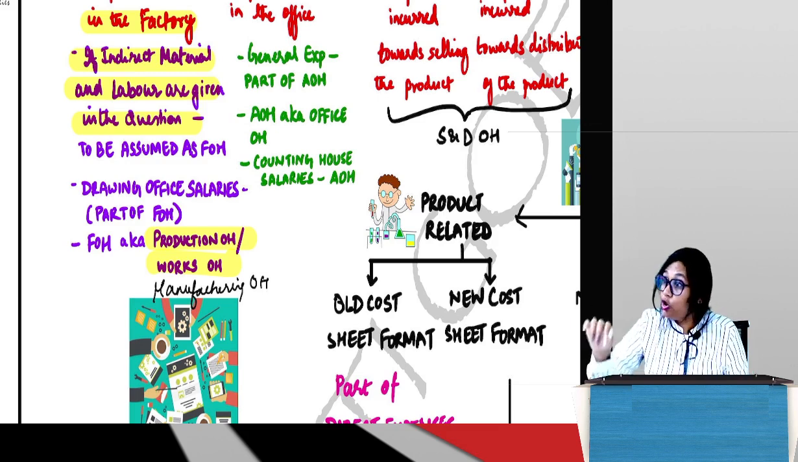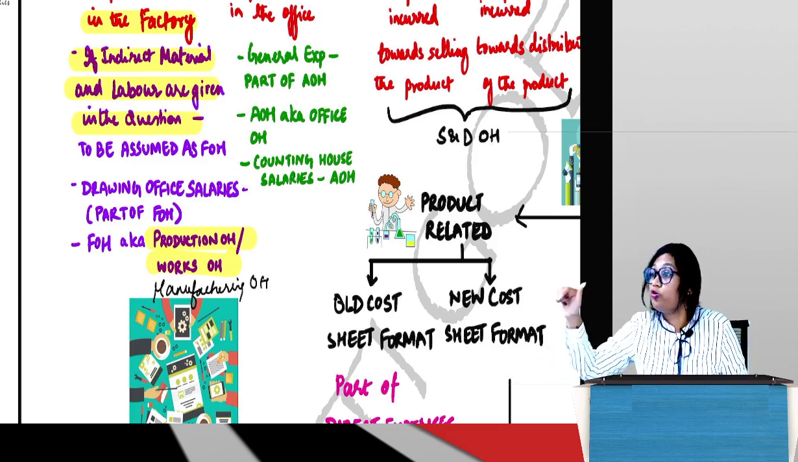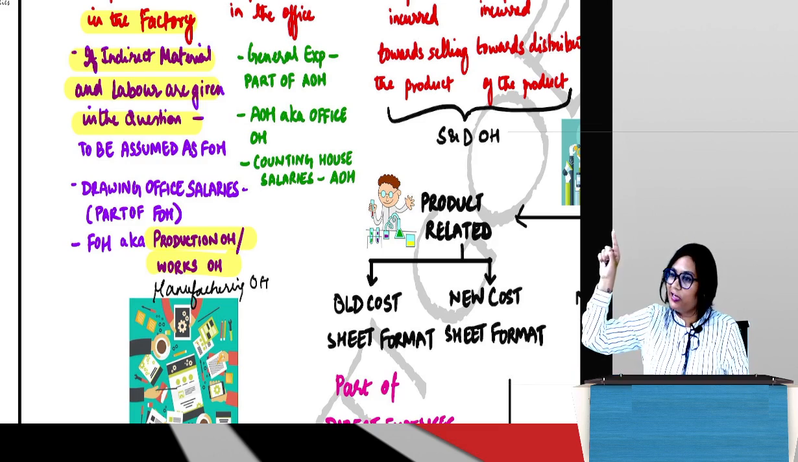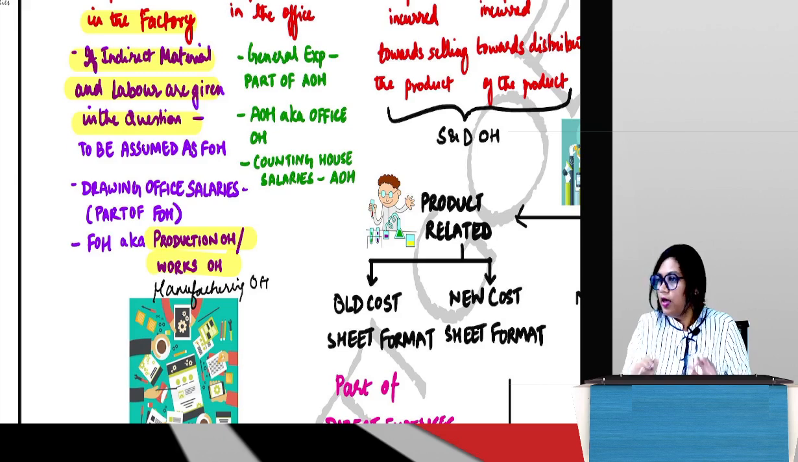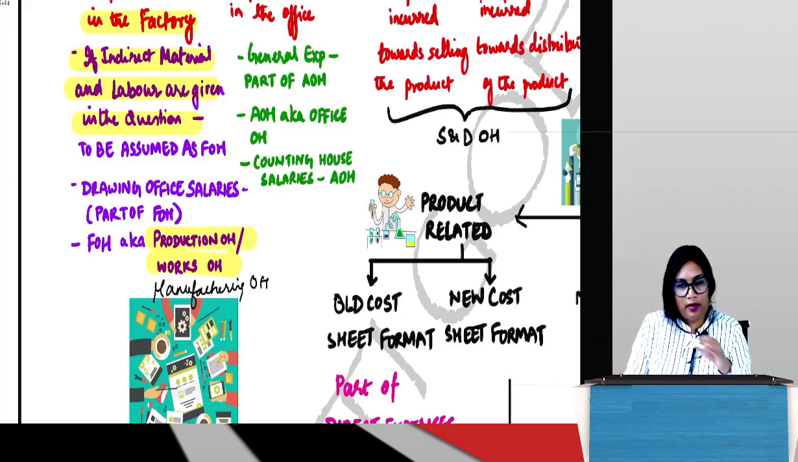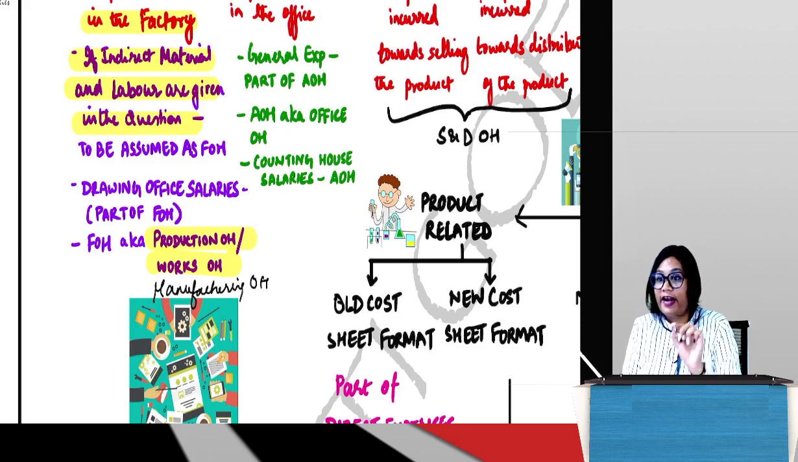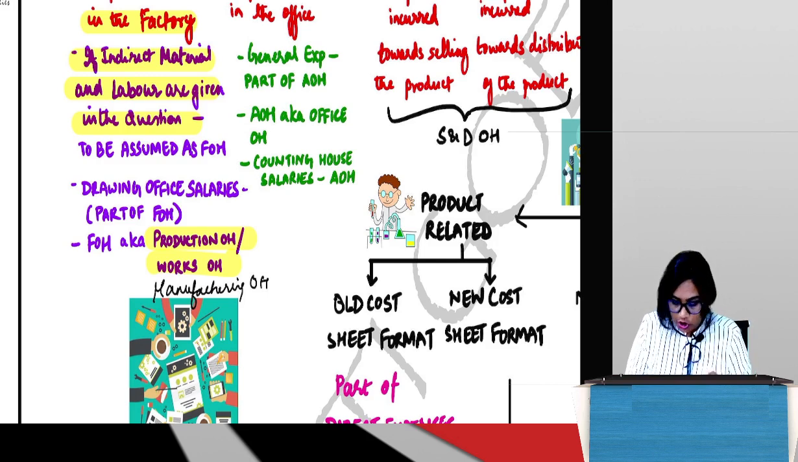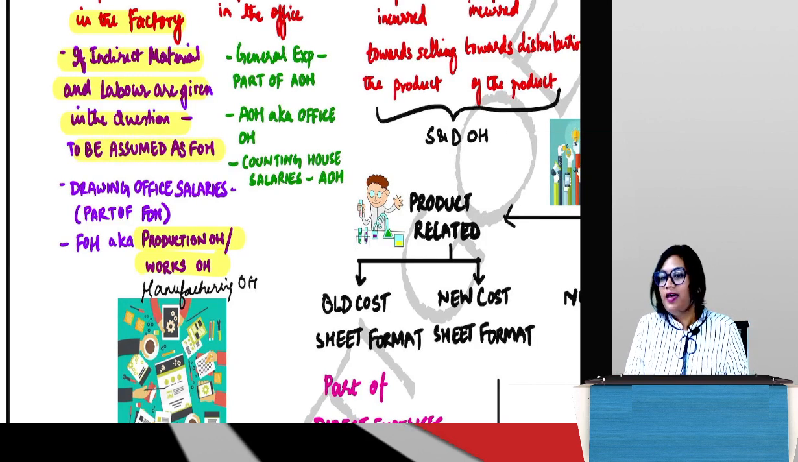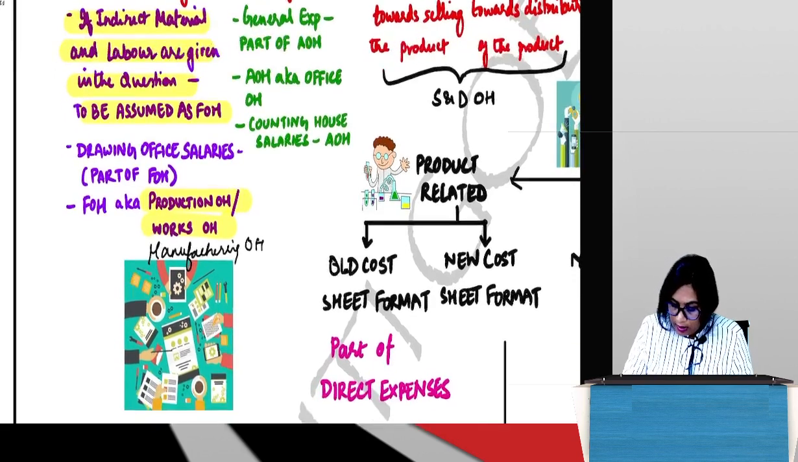If they have said no, we are talking about indirect labor relating to selling and distribution department, then where will it come? Selling and distribution. Because they have clearly told what is to be done. If they have not clearly told what is to be done, simply put it under FOH. That is a general assumption we make, and we will write a note to that effect. Okay. So any indirect material and labor which is given in the problem without any specific information is to be assumed as FOH.